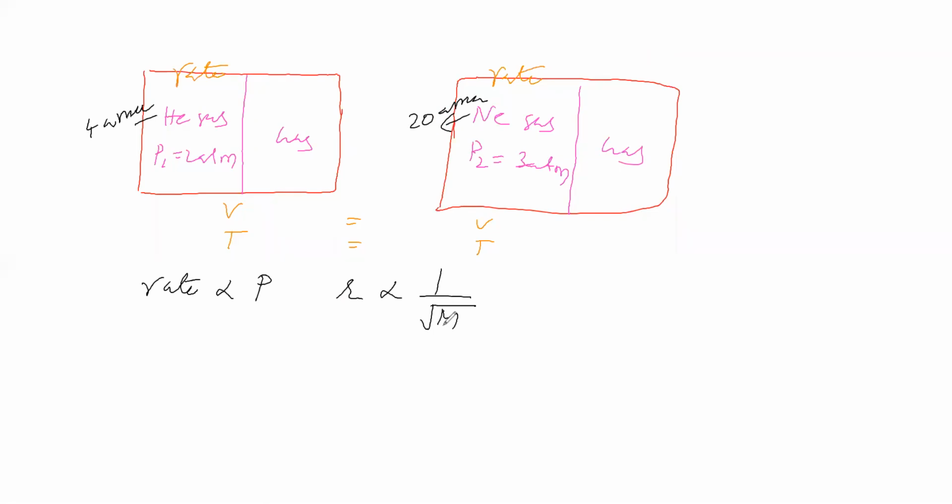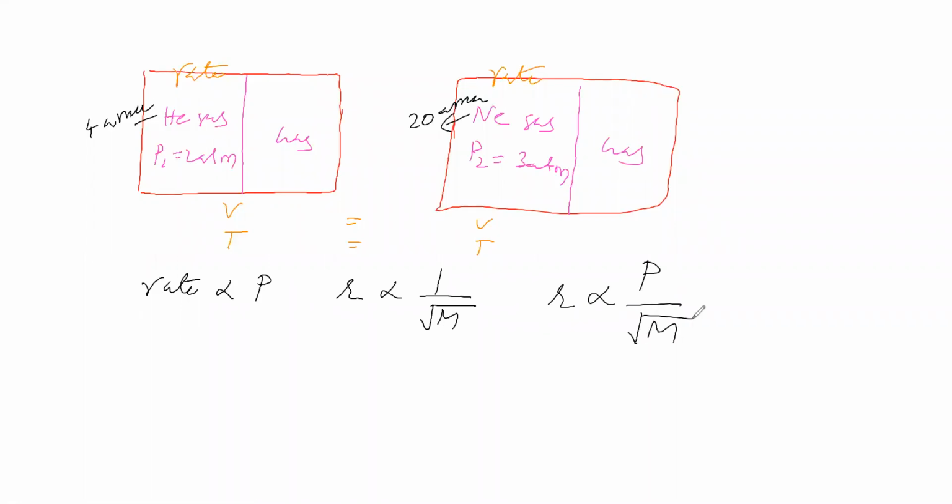So the rate of diffusion depends on pressure as well as molecular mass. That is the relation we got: rate of diffusion depends on pressure, and it also depends on molecular mass. So we can have an idea that rate of diffusion is directly proportional to pressure by square root of molecular mass.